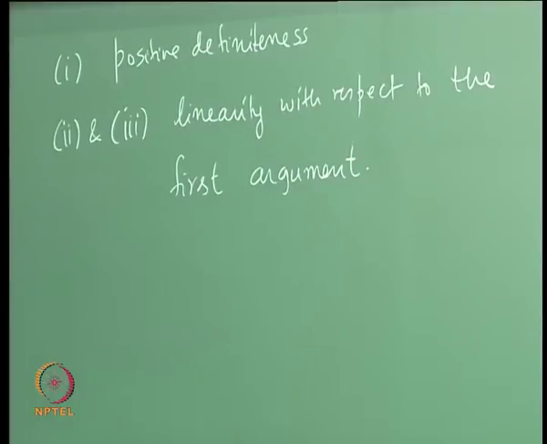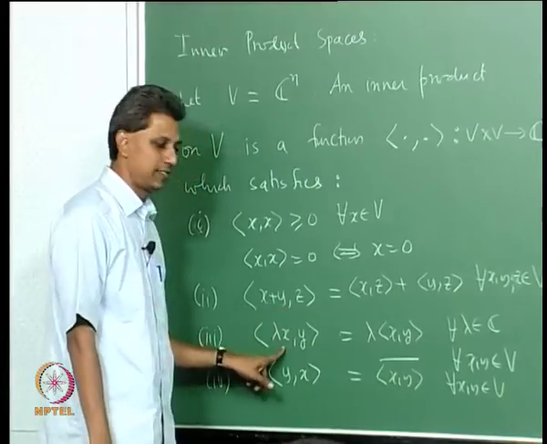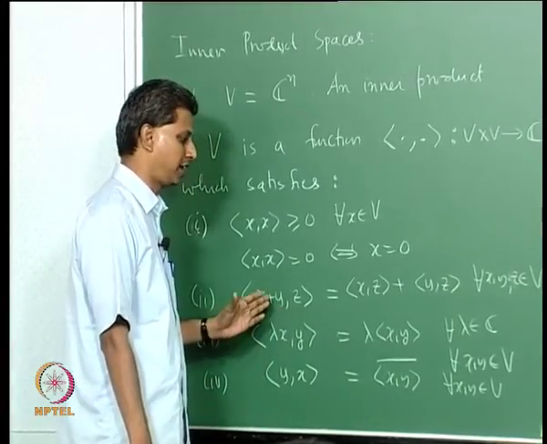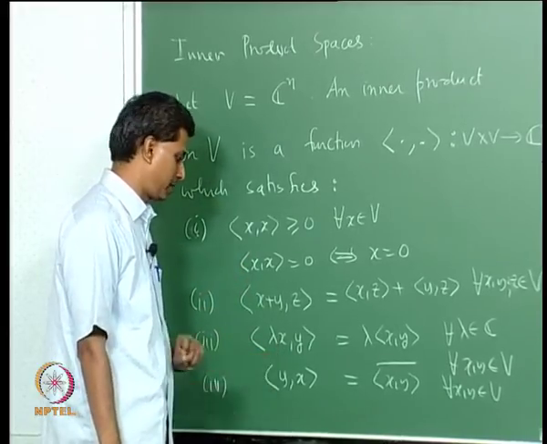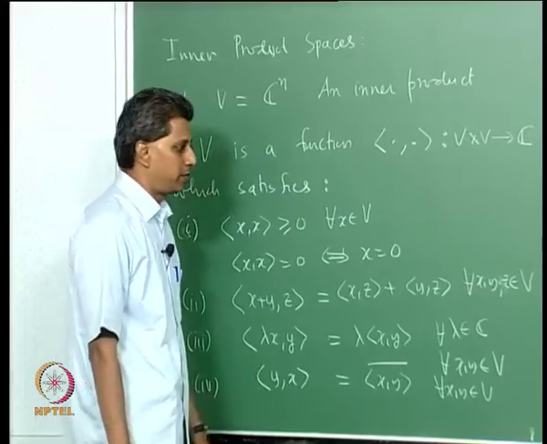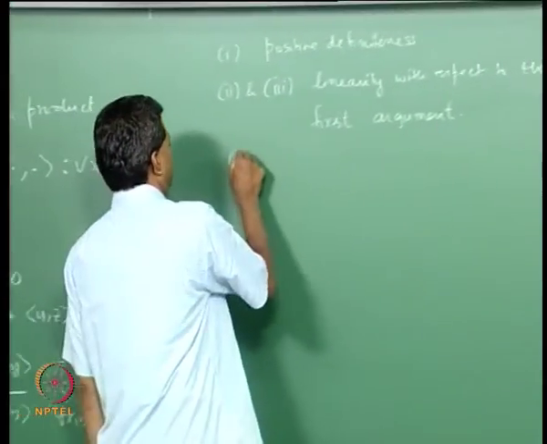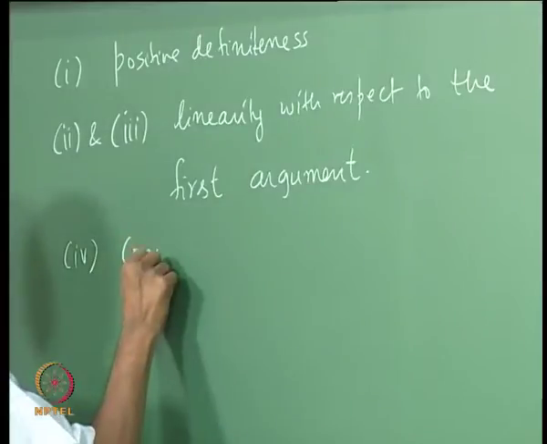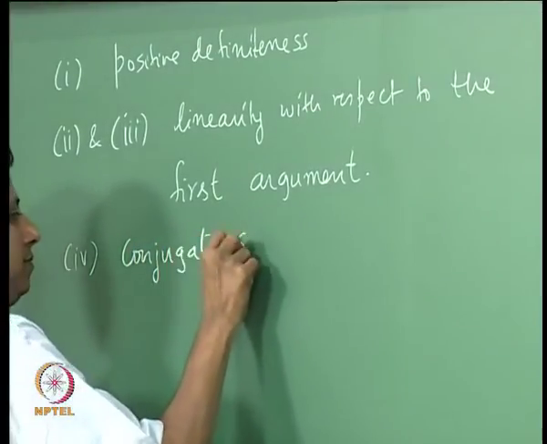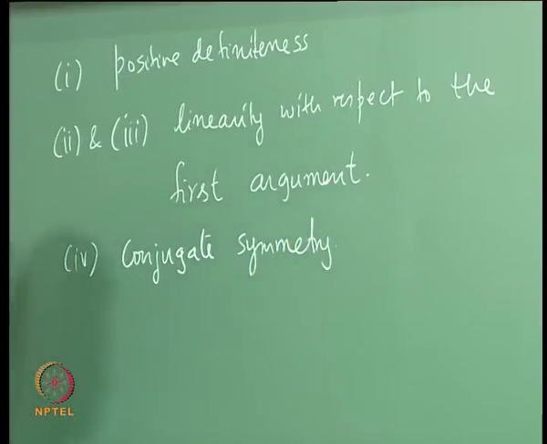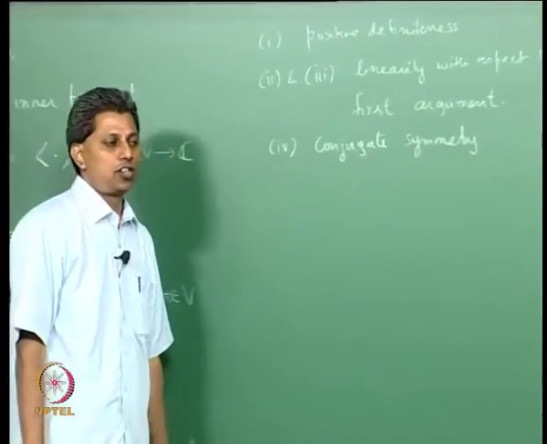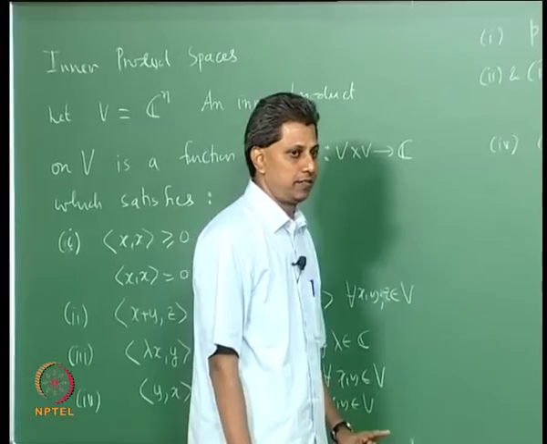We can understand why it is linearity. You have these two notions, additivity and scalar multiplication. How does it behave with respect to addition of vectors in the first argument? Similarly, scalar multiplication. Okay. Fourth one is called conjugate symmetry. Property 4 is conjugate symmetry. In general, an inner product is not linear with respect to the second argument.